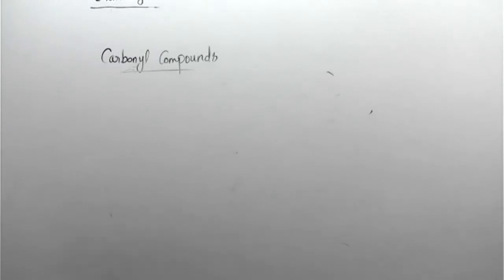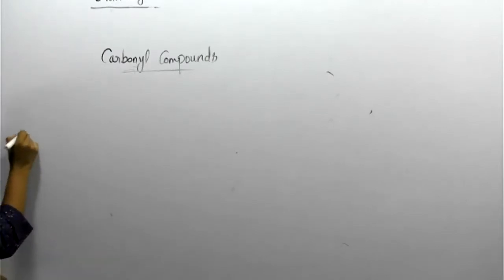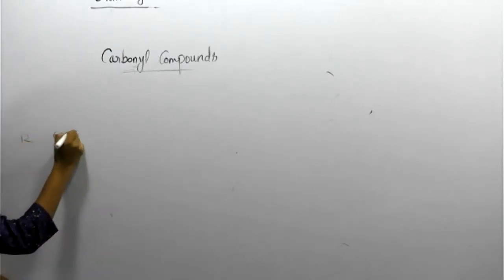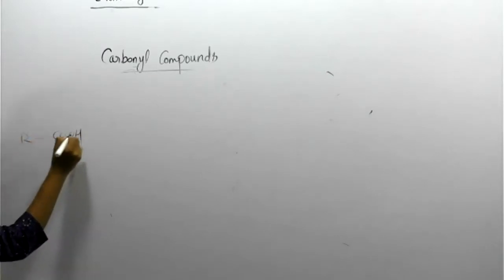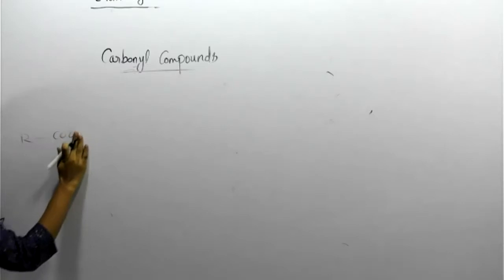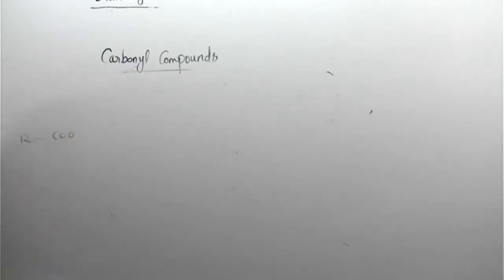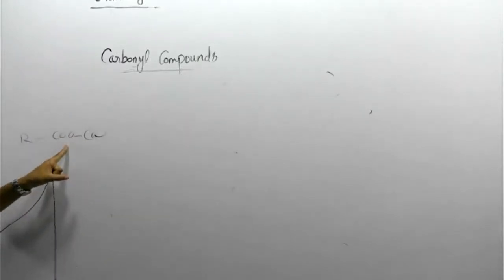One more, that is the calcium salt of an acid. Are you familiar with acid? Acid means what? The acid functional group is COOH. RCOOH, the hydrogen is removed, and then we add calcium. This is called the calcium salt of an acid.